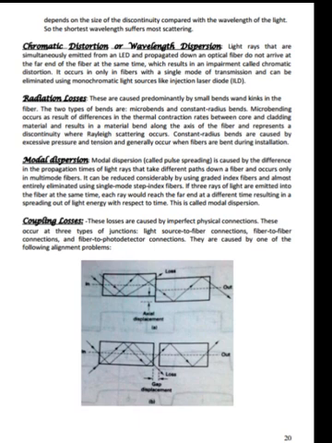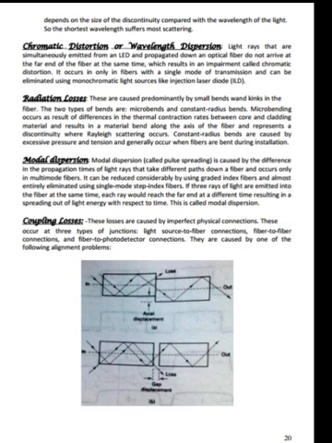Radiation losses. These are caused predominantly by small bends and kinks in the fiber. The two types of bends are microbends and constant radius bends. Microbending occurs as a result of difference in the thermal contraction rates between core and cladding material and results in the material bending along the axis of the fiber and represents a discontinuity where Rayleigh scattering occurs. Constant radius bends are caused by excessive pressure and tension and generally occur when fibers are bent during installation.